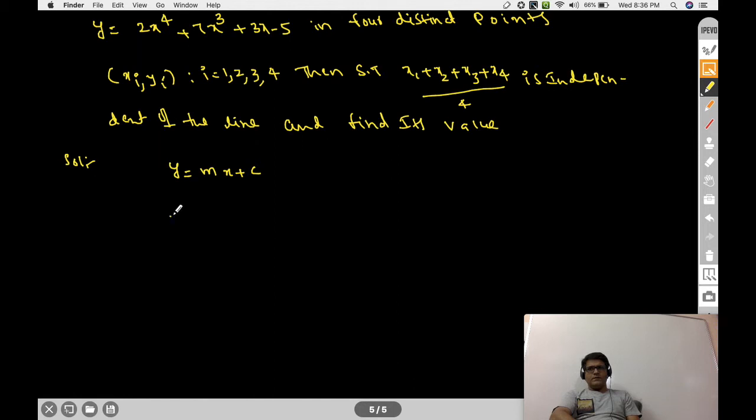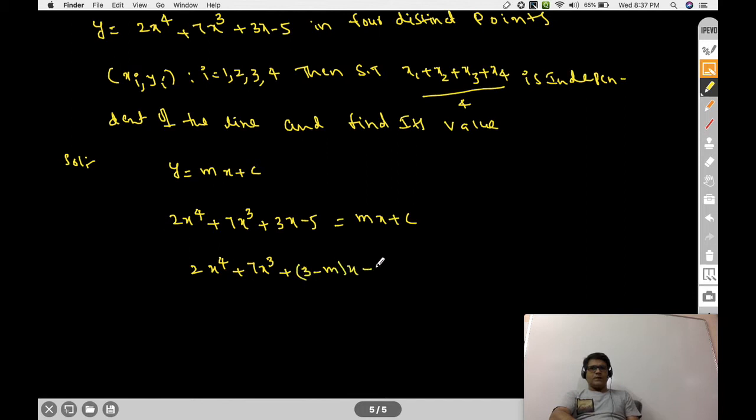That is what we do for intersection points. 2x power 4 plus 7x cube plus 3x minus 5 is equal to mx plus c. If you take mx plus c to this side, that is 2x power 4 plus 7x cube plus (3 minus m) into x minus 5 minus c is equal to 0.